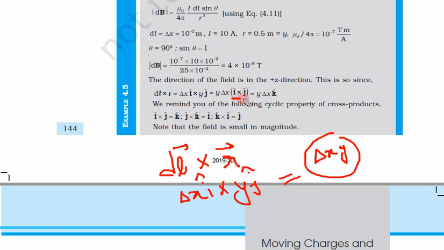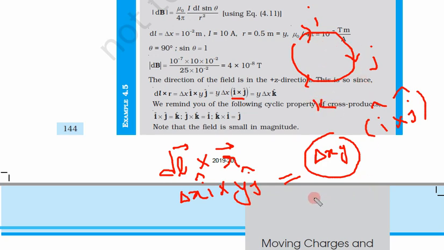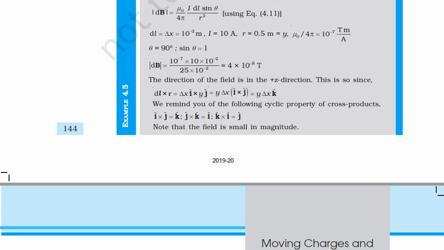Now what we are interested in is i cross j, and we know that i, j, k are in forward order. So i cross j is k. So this is simply y delta x y into k cap. So we are getting positive k. Positive k means positive z direction. So this is positive z direction.